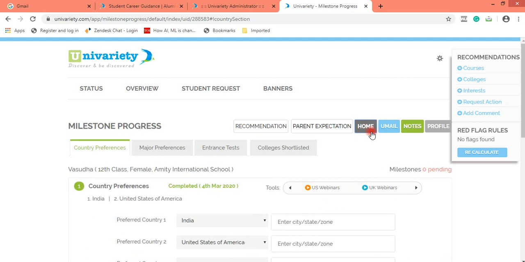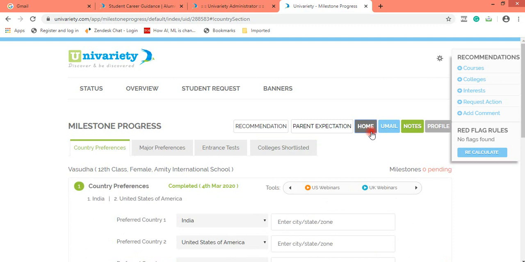Okay, even if for a grade 11 student the country and the course preferences are a little twisted, where the student is confused between two courses, or the student is super confused, try to bring him to a point where he narrows down on one course or a second course. And in that case, if you think that the student can change his choices later, then you might not even select colleges. So counselors, I repeat, for grade 11, at any cost, country and major preferences need to be selected.